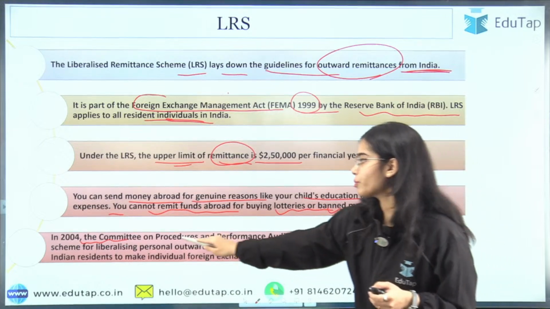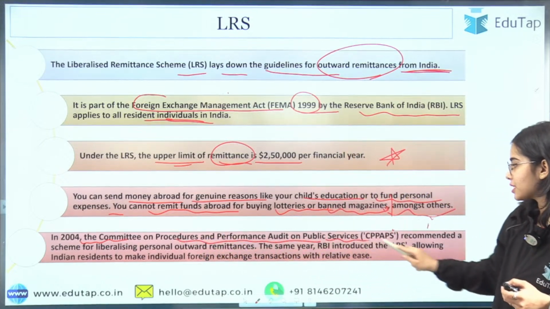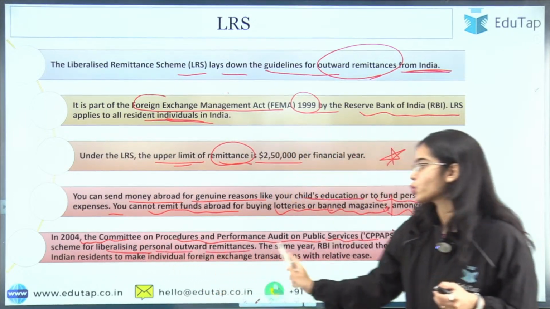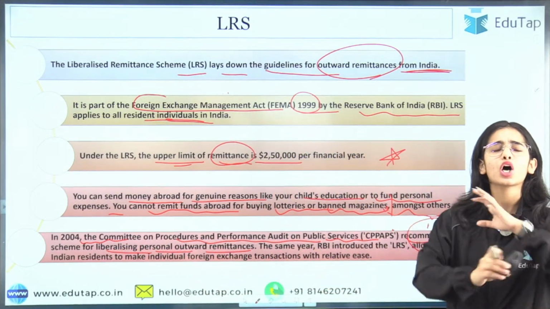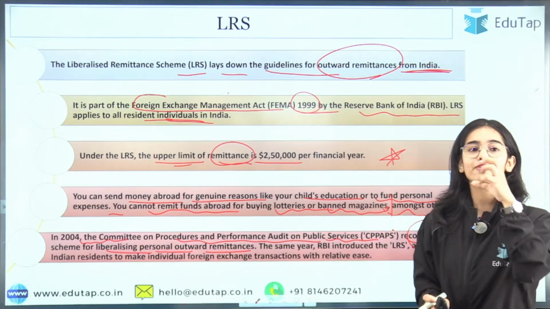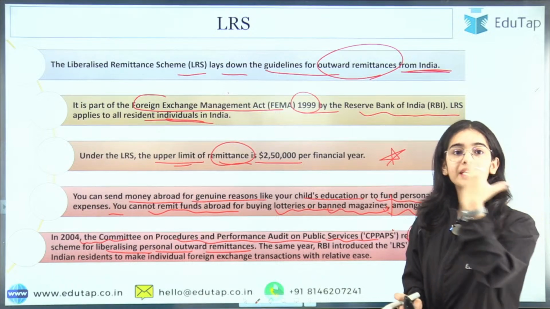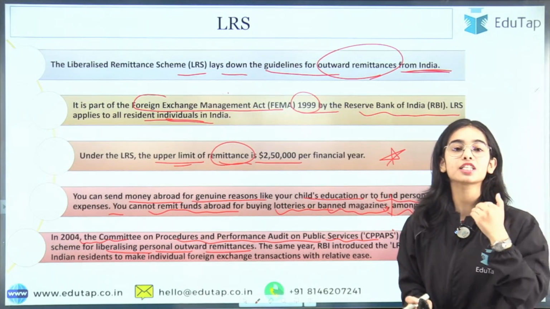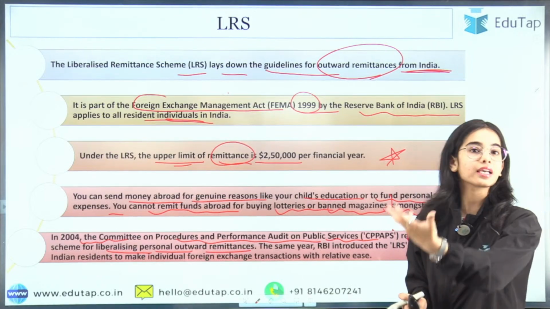In 2004, the Committee on Procedures and Performance Audit on Public Services recommended a scheme for liberalizing personal outward remittances, because before that a lot of approvals had to be taken from the Reserve Bank of India, which made the remittance system very troublesome for common people who had genuine reasons for taking money outside.